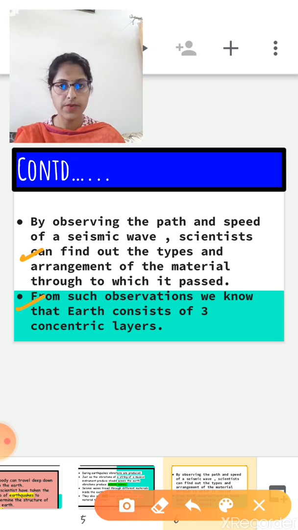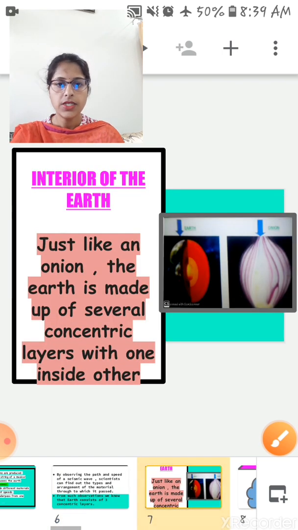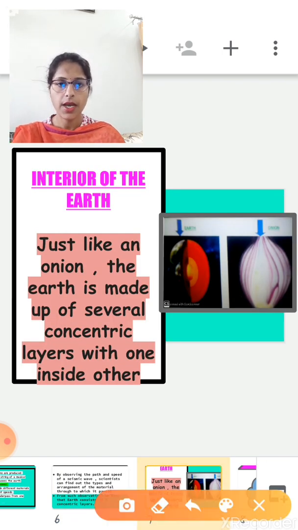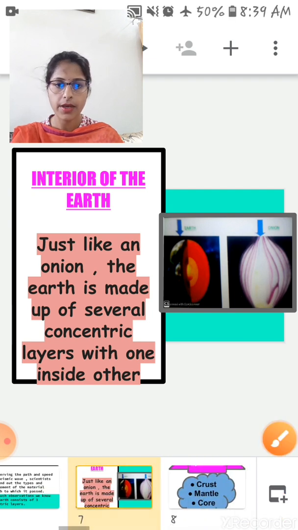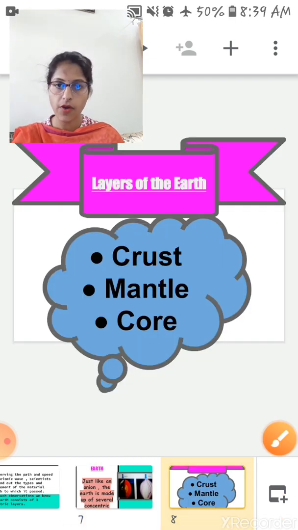So from such observation, we know that the earth consists of 3 concentric layers, right? How many layers? Earth consists of 3 layers. Okay, just look at this picture. I think you all have seen an onion. Onion is made up of several layers. So just like an onion, the earth is also made up of several layers with one inside the other. Is it clear? Okay. So there are 3 layers of the earth.